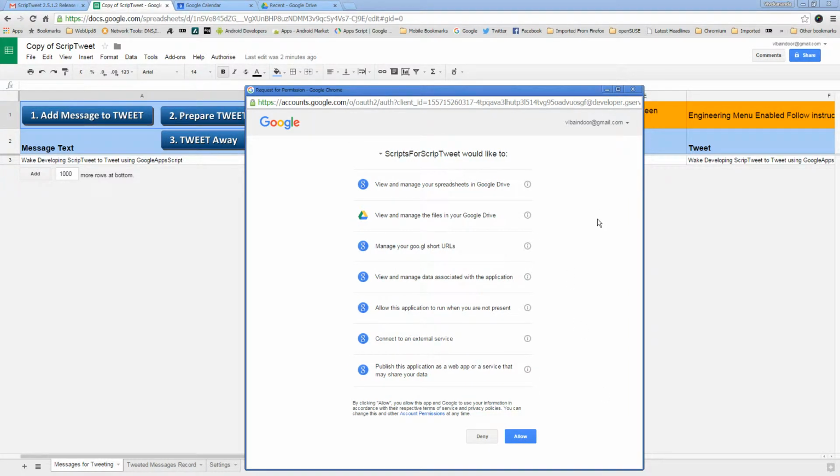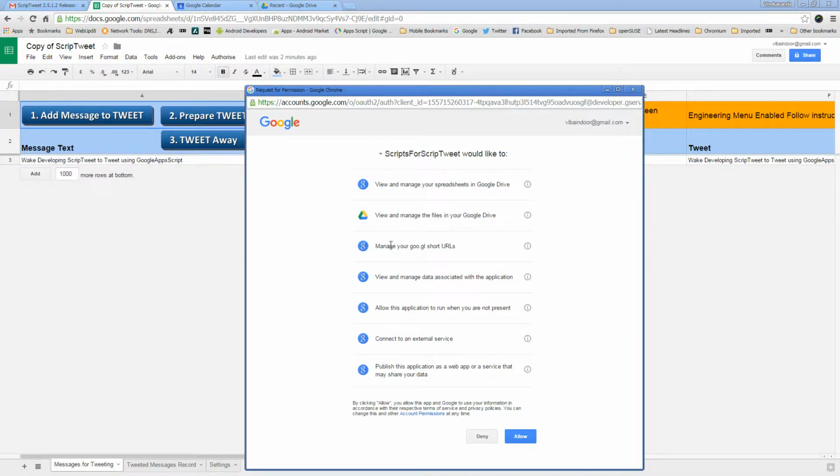It pops up another window which gives me further details about what all this ScripTweet needs authorization for. It needs authorization for viewing and managing your spreadsheet in Google Drive. Yes, obviously, I created a spreadsheet now using the tool. This message is saying the ScripTweet tool would need to have access to the spreadsheet. Yes, and the spreadsheet is in Google Drive, so both are understandable.